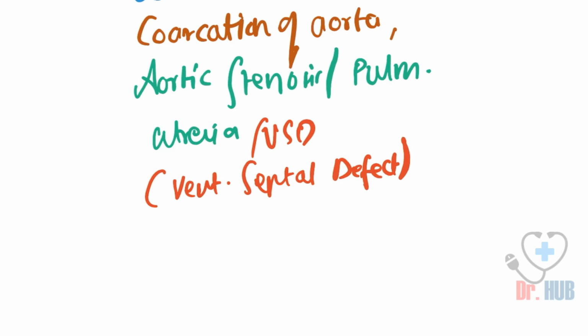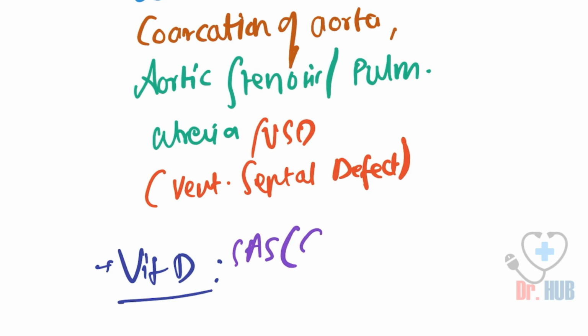After this, we look at vitamin D. Vitamin D is also teratogenic. It can result in SAS, referring to supravalvular aortic stenosis.